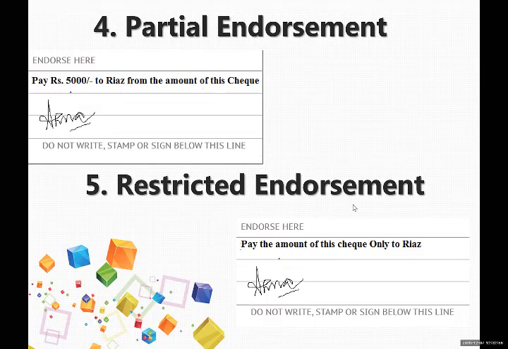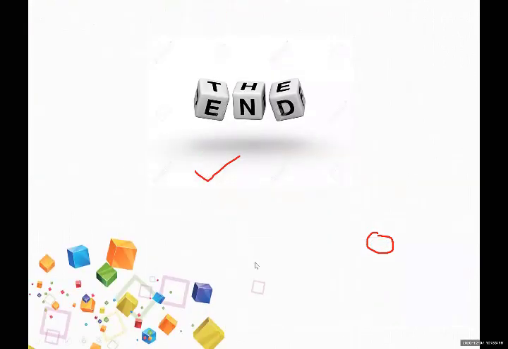Now restricted endorsement, what does it mean? Pay the amount of this check only to Riaz. So what word are you using here? Only. This word only means it is a restricted endorsement. Don't pay this amount to anyone, only to Riaz. This is a restricted endorsement. I hope this is clear and this is the end of the topic.